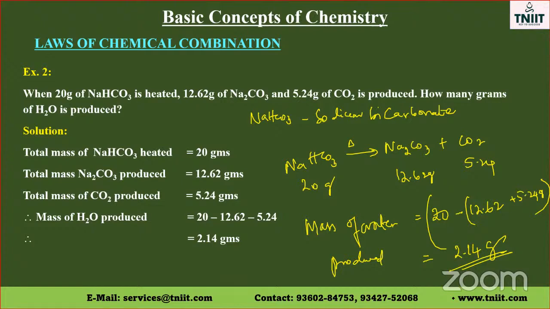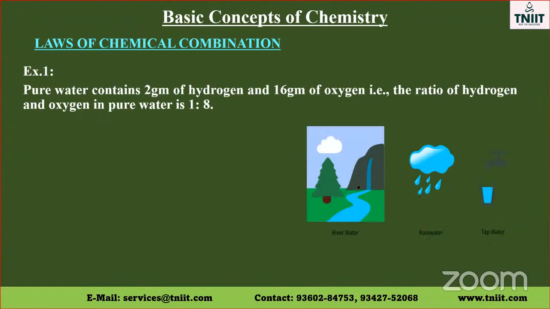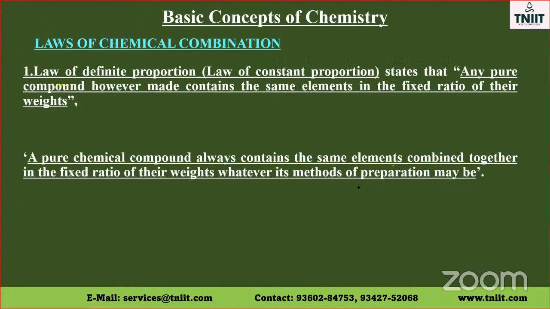Next is the law of definite proportion. The law of constant proportion states that any pure compound, however made, contains the same elements in a fixed ratio of their weights. A pure chemical compound always contains the same elements combined together in a fixed ratio of their weights, whatever its method of preparation may be. This is called the law of constant proportion or law of definite proportion.